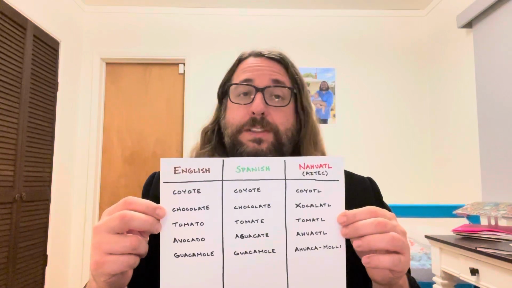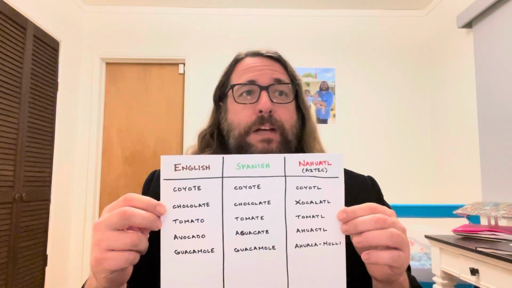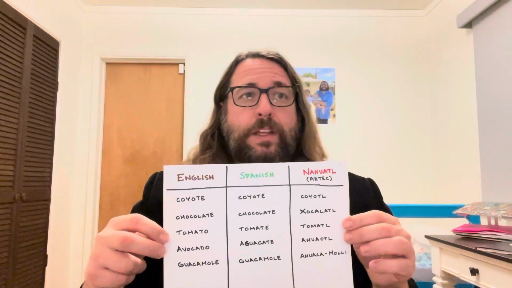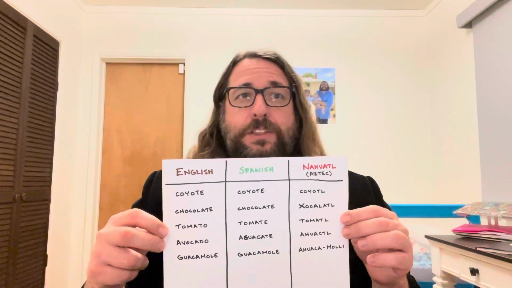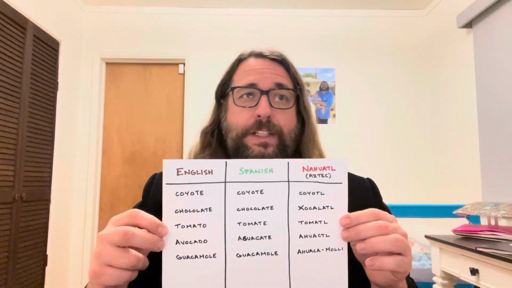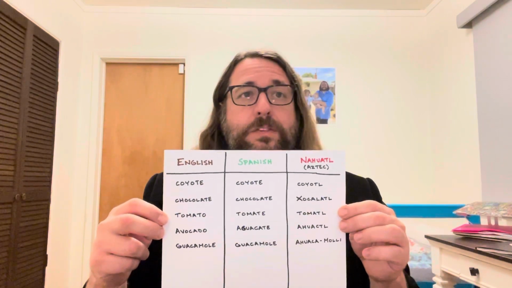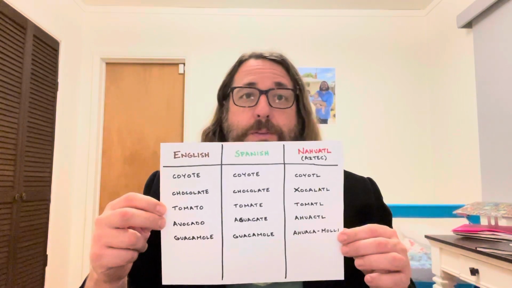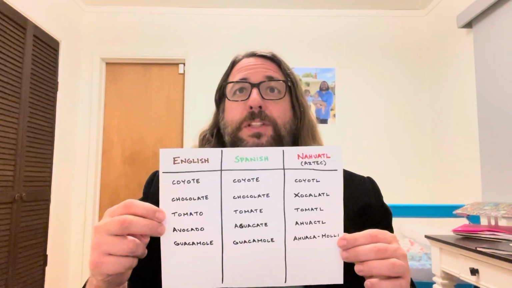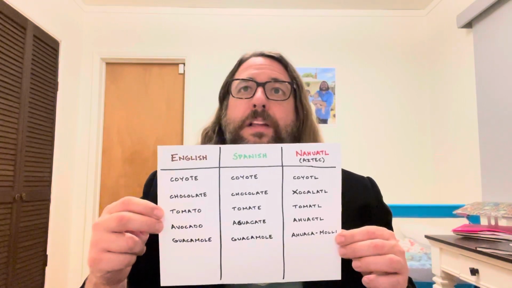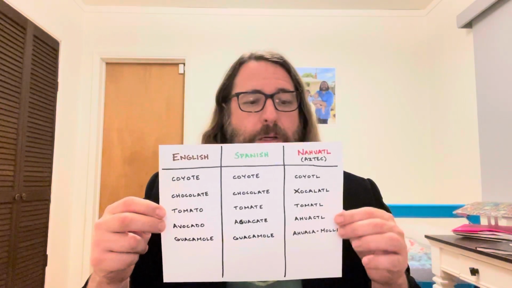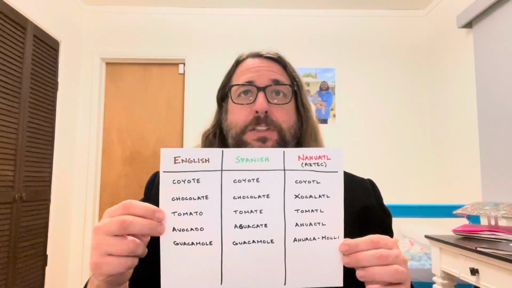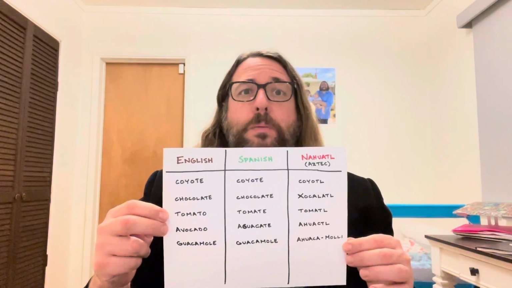In the meantime, since it's Super Bowl Sunday, as I record this video, I'm about to go turn some avocados and tomatoes into what we call guacamole in English. If you check out one of those online etymology dictionaries, though, you'll learn that the word was, like the rest of the words in this table, borrowed from Spanish, in which it is also called guacamole, and that Spanish, in turn, borrowed it from, you guessed it, Nahuatl, in which it is called ahuacamole. The ahuaca is a shortening of aguacatl, and the mole is the Nahuatl word for a sauce, which, if you speak Spanish, you'll recognize as the source of the Spanish word mole.